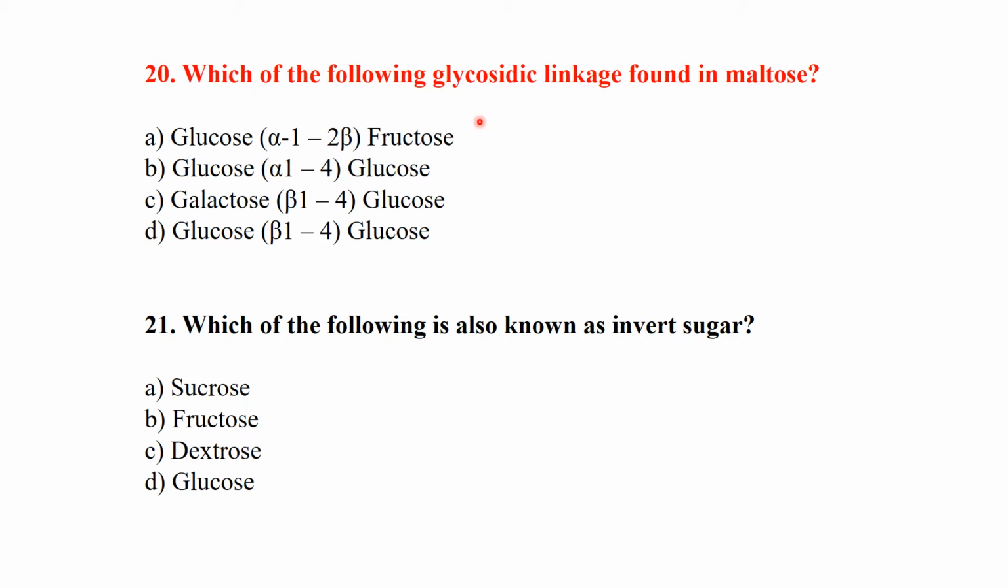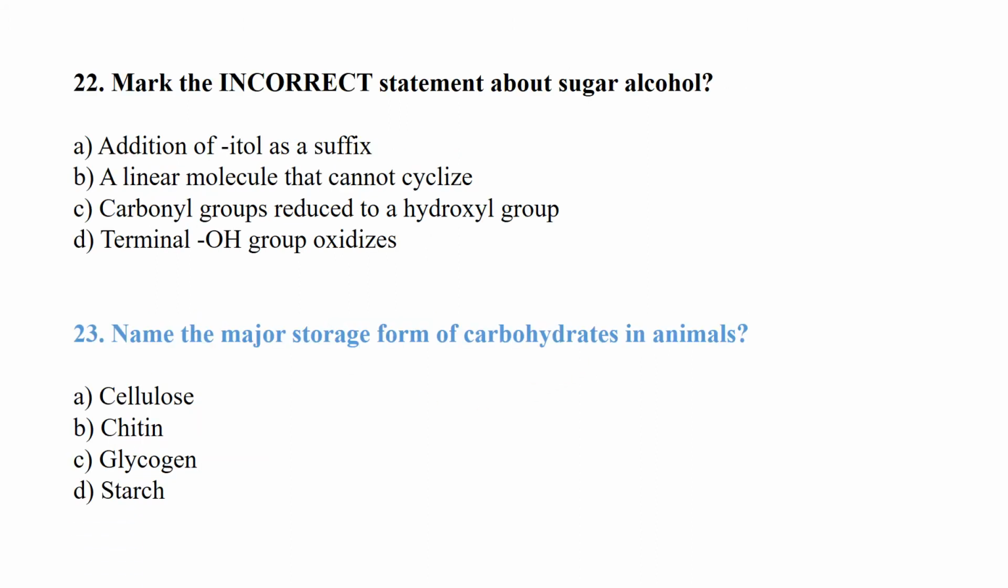Which of the following glycosidic linkages is found in maltose? So maltose has glucose alpha 1,4 glucose. क्योंकि maltose ग्लूकोज और ग्लूकोज से मिलकर बनता है तो इसमें 2 ग्लूकोज यूनिटों की लिंकेज क्या होगी, अल्फा 1,4. Which of the following is also known as invert sugar? Sucrose is known as invert sugar. Mark the incorrect statement about sugar alcohol: terminal OH group oxidizes. It is incorrect about sugar alcohol. Name the major storage form of carbohydrates in animals. It is glycogen.